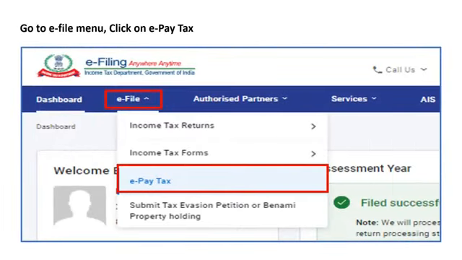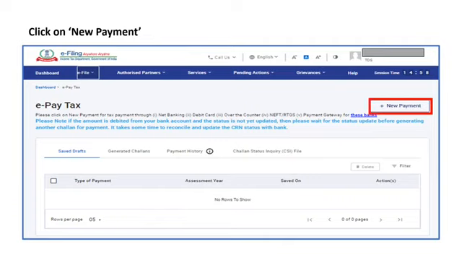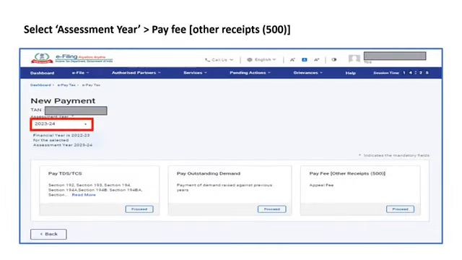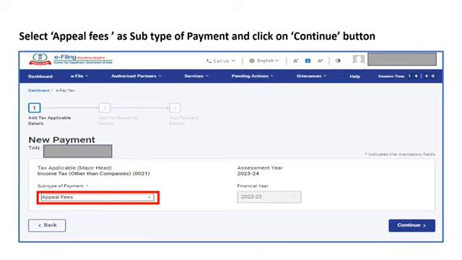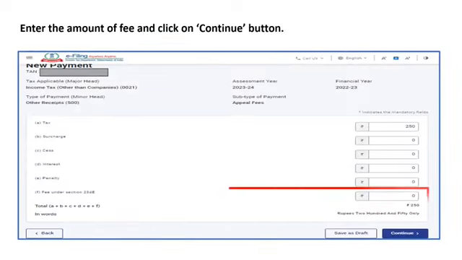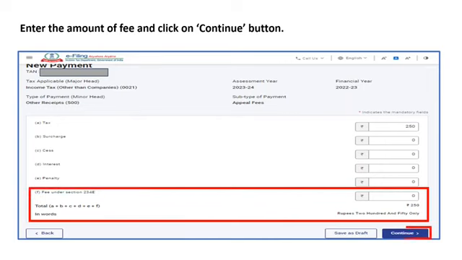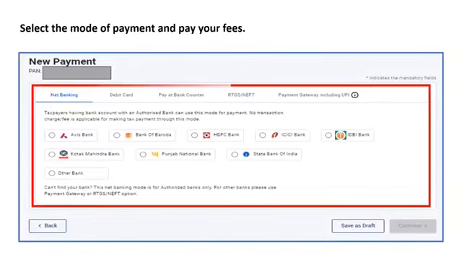If you wish to file an appeal under TAN login, log in to the income tax portal with your TAN. In the e-file menu, click on ePay Tax. Again click on New Payment. Select the assessment year and go to Pay Fee Other Receipts 500. Select the assessment year and type of payment and select the radio button Appeal Fees and then click on Continue. Select Appeal Fees as subtype of payment and then click on Continue button. Enter the amount of fee applicable and then click on Continue button. Thereafter you can select the mode of payment of fee and then make the payment of your appeal fee.